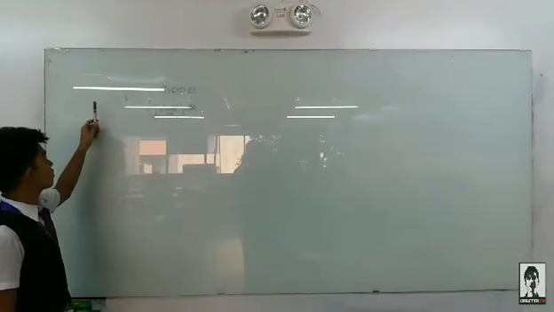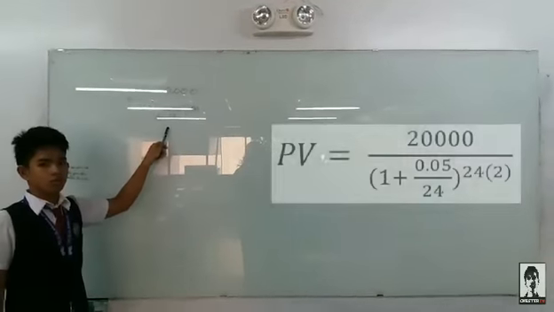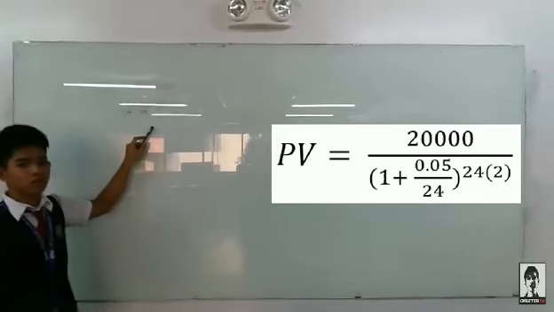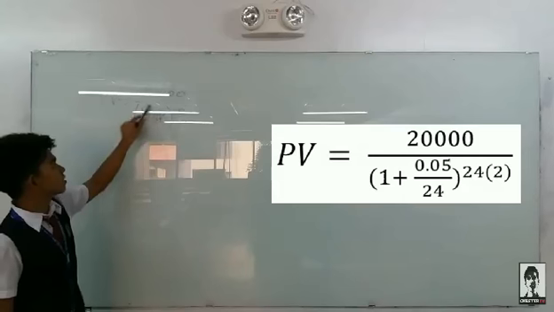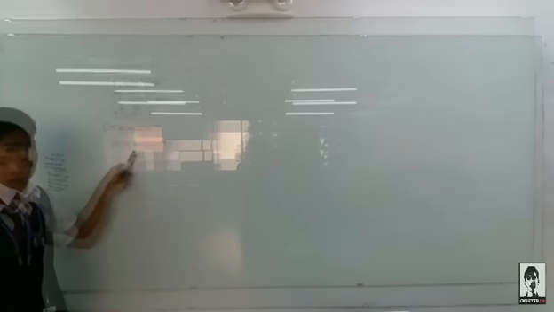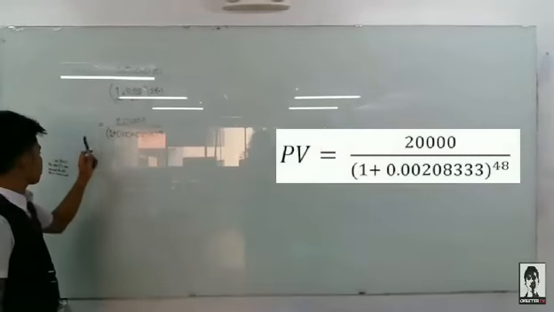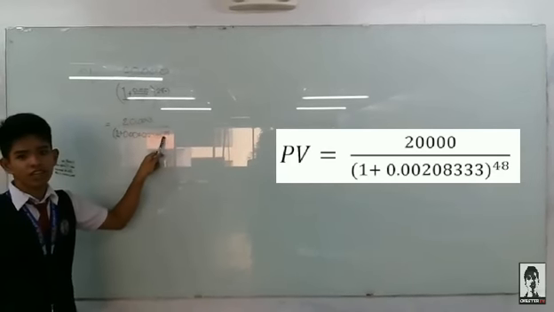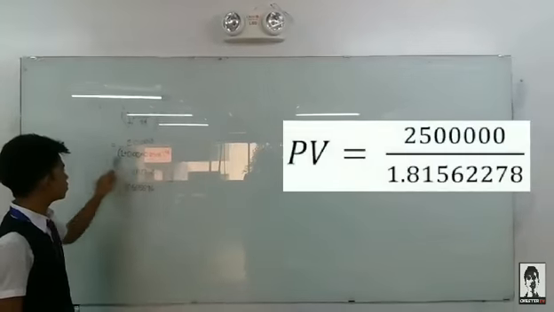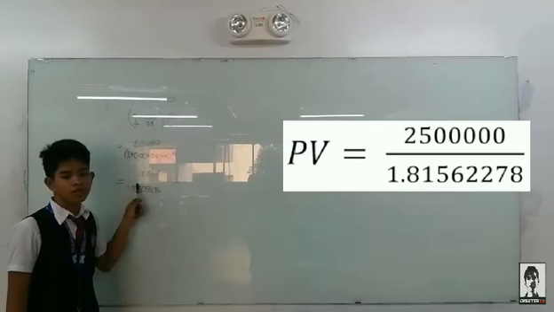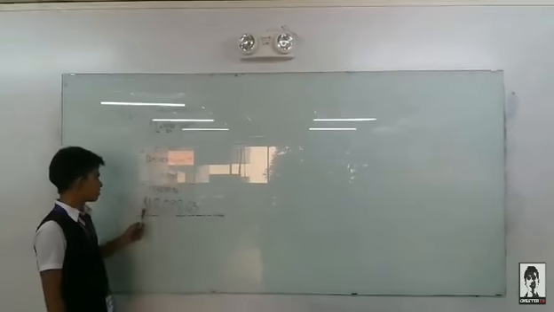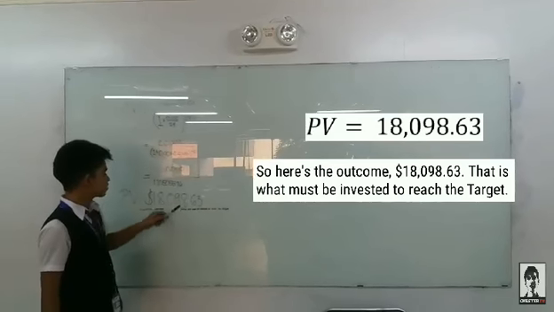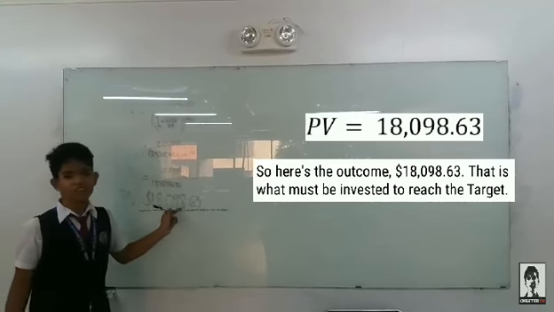So here's the solution of our present value. If we substitute all the given numbers, this will be the result. We need to divide these numbers first. So this is the result. Now we need to add these two numbers and raise to 48. Now we need to divide these two numbers to get the present value. So here's the outcome, $18,098.63. That is what must be invested to reach the target.